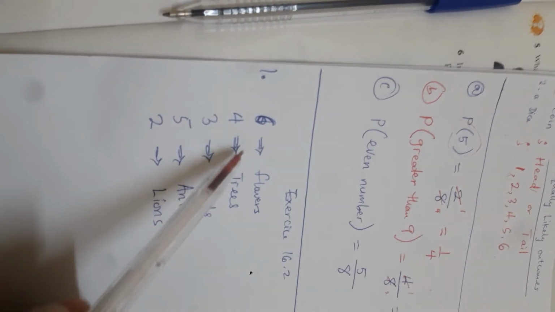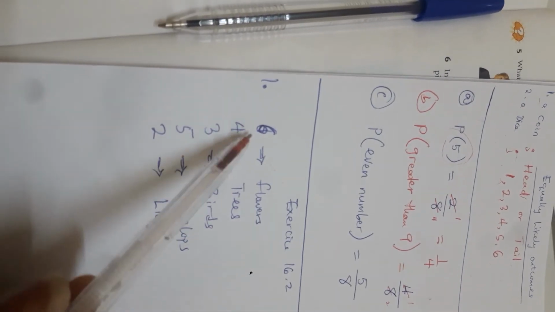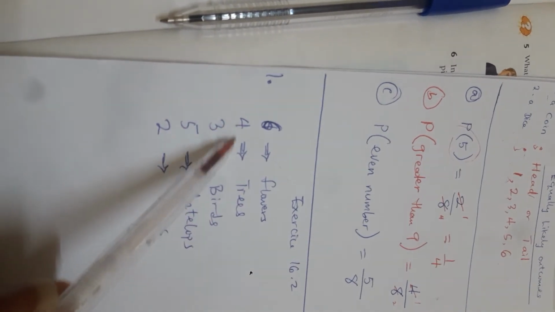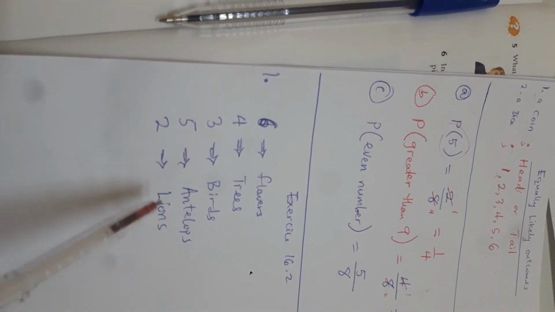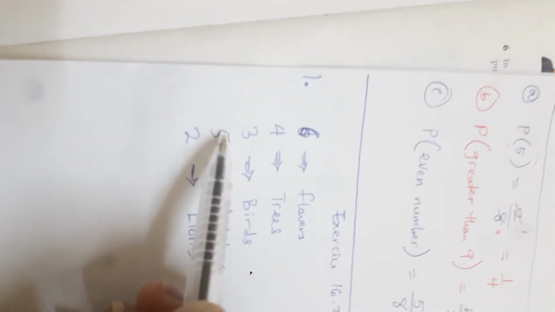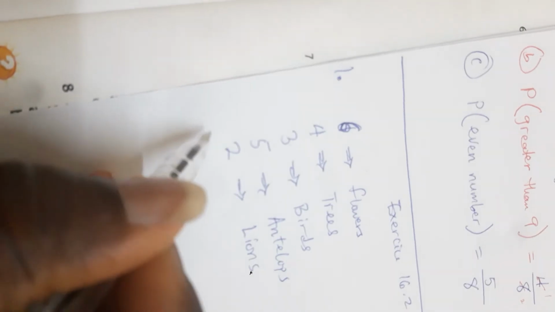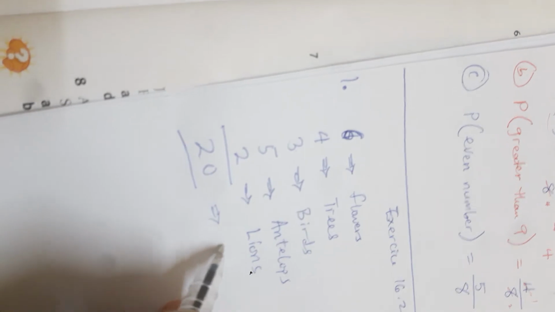Just pay attention, breaking it down. I have a total number of 6 flowers, 4 trees, 3 birds, 5 antelopes, and 2 lions. I extract it from here, making a total of 20. If you add all this together, 6 plus 4 is 10, plus 3 is 13, plus 5 is 18, plus 2 is 20. So you have a total of 20 pictures. All these are a set of pictures.